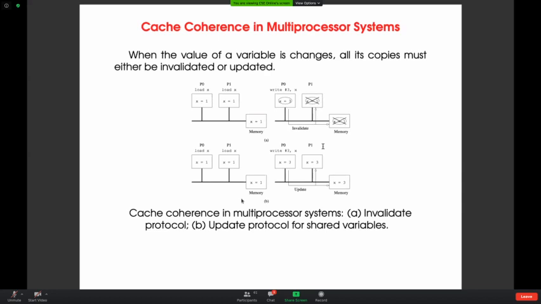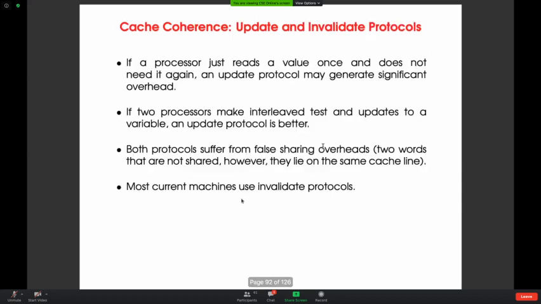In modern architectures, invalid is still used; you can see the last line: most current machines use the invalid protocol. You can apply this concept in your daily life also: where others don't require anything, you cannot communicate with them every time. Once the communication is over, next time you keep on working. So this strategy can be applied in business also.